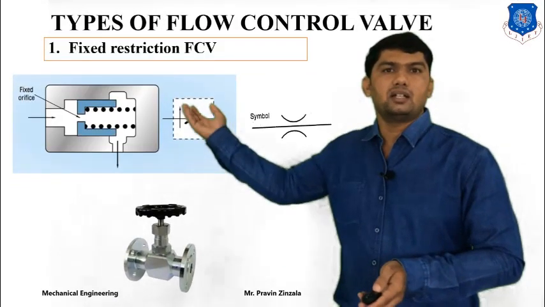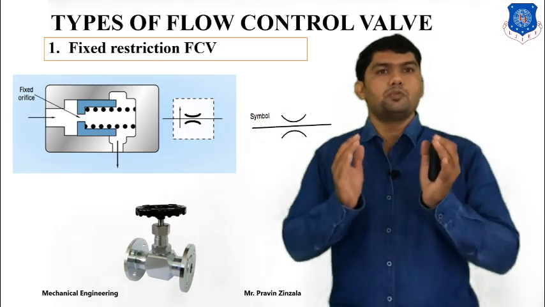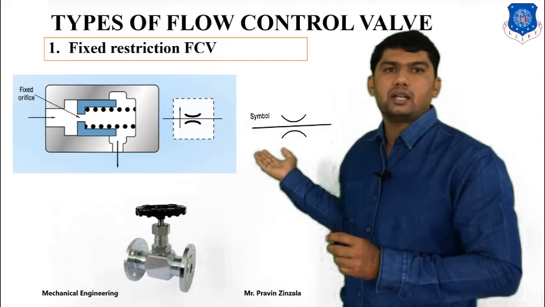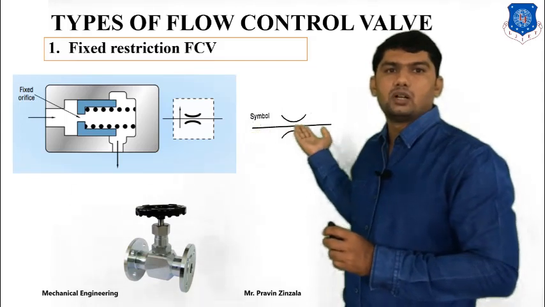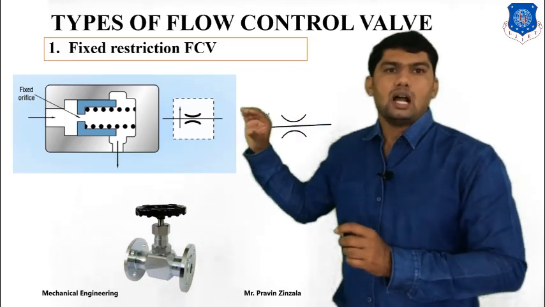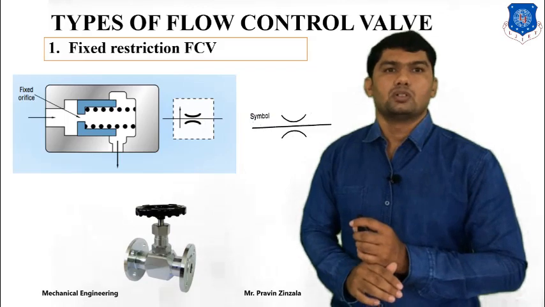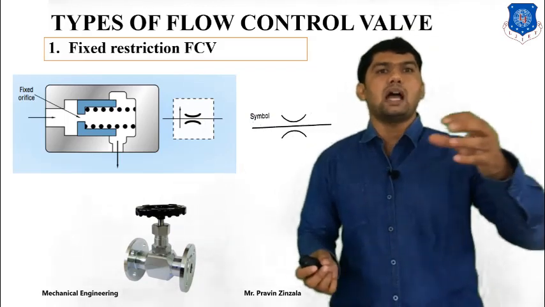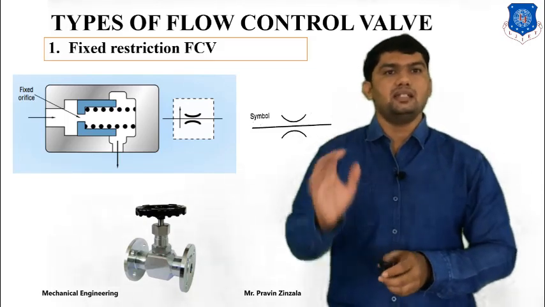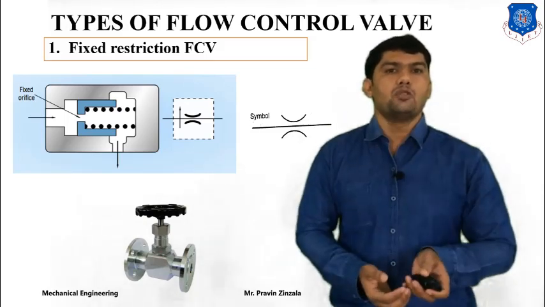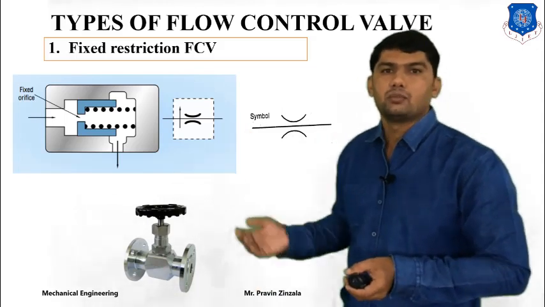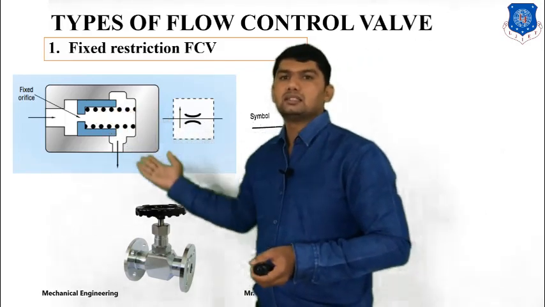The first one is the fixed restricted flow control valve, meaning your output will be constant throughout. Here is the symbol of the fixed restricted flow control valve. It is simply drawn as a horizontal line with a Venturi shape. We can also say the flow rate through the pipe is constant. So it is the fixed restricted flow control valve, because the area is constant and your output remains constant, so it is called a fixed restricted flow control valve. This is the input and this is the output.